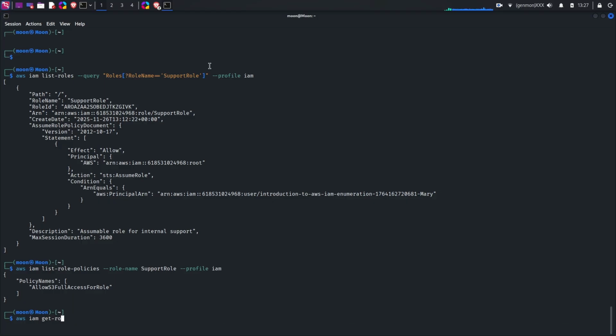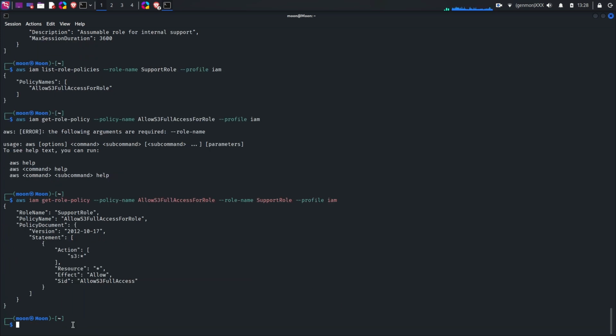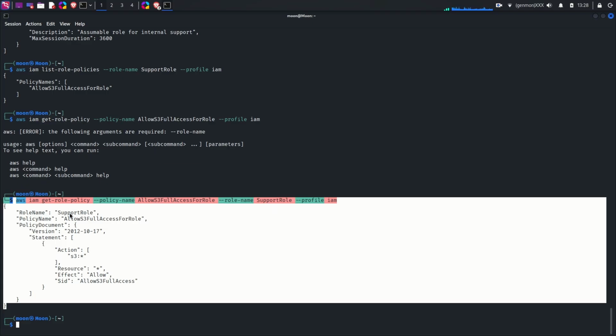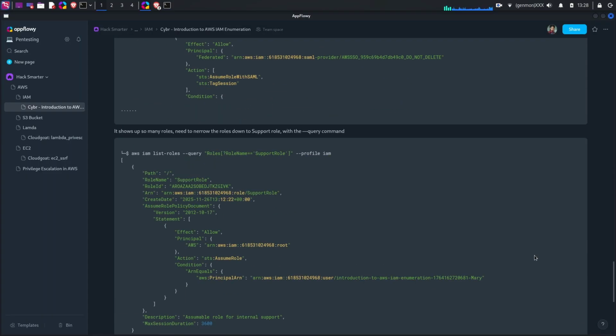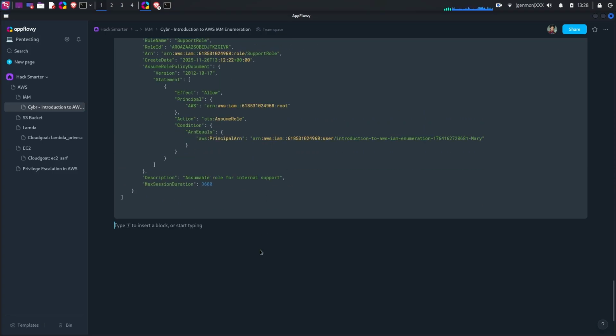We have one policy attached to this role, which is allow S3 full access. So we can get the role policy and have a look. Policy name. Oh, I also put the role name, which is the support role. And now we can see the action with S3 star. That means we have all the S3 access from this account, from this role.